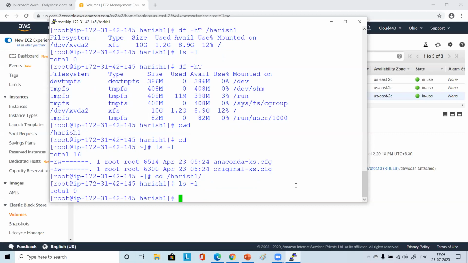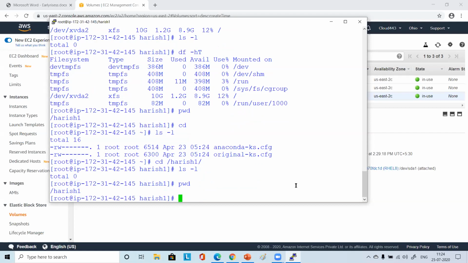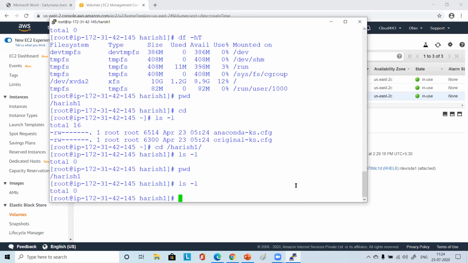CD means change directory. Which directory do you want to change to? Urvashi. Okay, so you are in that directory? Yeah, I'm there. Now do pwd and you will see that you are in /Urvashi. Now if you do ls -l, it will not show you anything. Total 0. That means you have correctly unmounted the file system, right?